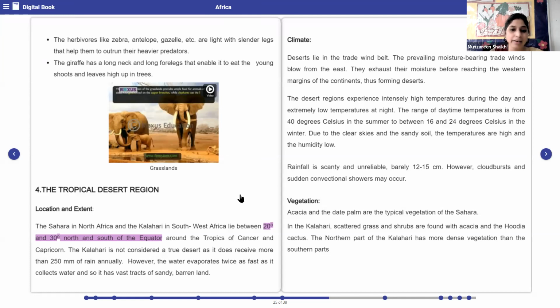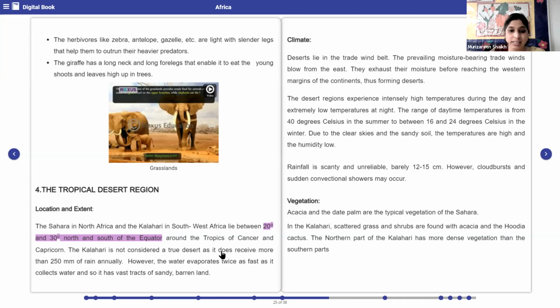Okay, the Kalahari is not considered a true desert as it does receive more than 250 mm of rainfall annually. You will definitely get a give reason question based upon this. Please mark it important in your textbook. It will be asked as a give reason. What would be the question? Give reasons why Kalahari desert is not considered as a true desert.